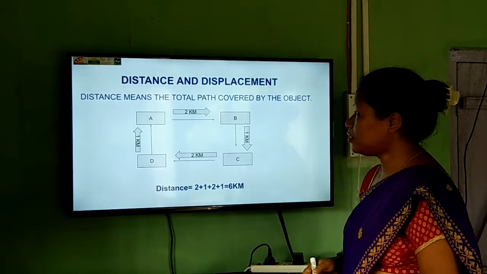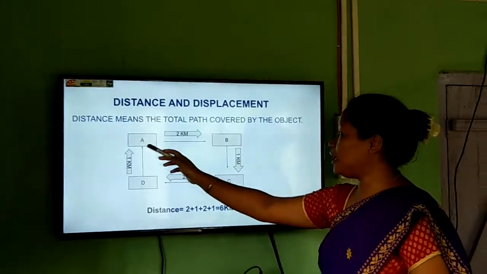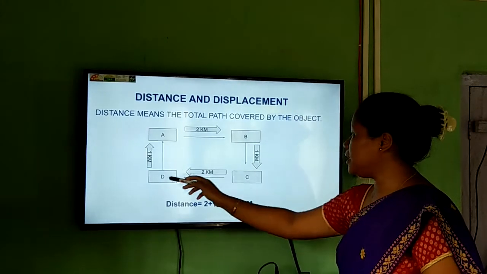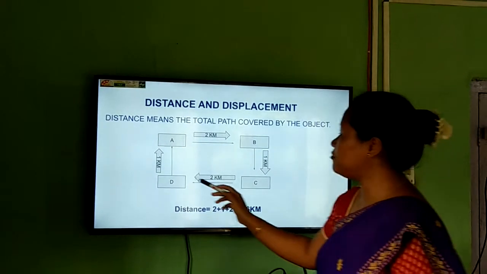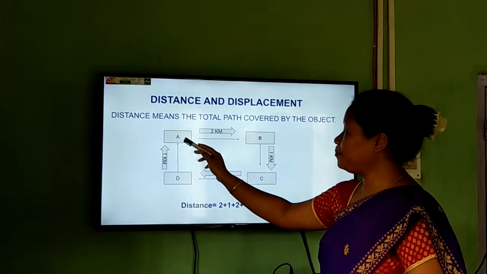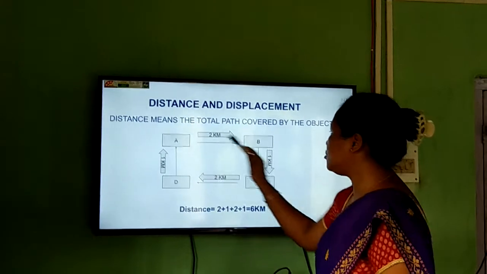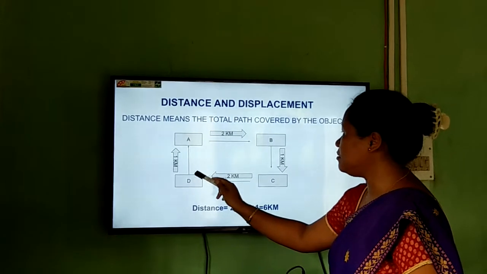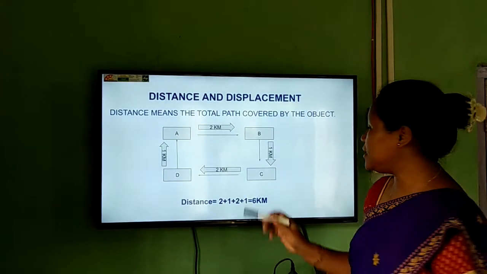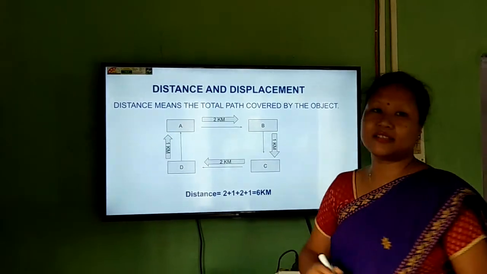Suppose there are 4 friends, A, B, C and D. Now the place from A to B is 2 kilometers. From B to C it is 1 kilometer. From C to D it is 2 kilometers far. And again from D to A it is 1 kilometer distance. Now suppose A has to cover all this path, from A to B, B to C, again C to D, again from D return back to A, his own place. He has to cover what distance? 2 kilometers plus 1 kilometer plus 2 kilometers plus 1 kilometer. That is a total of 6 kilometers.